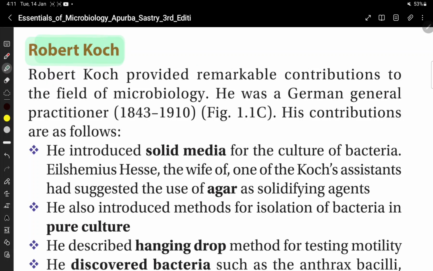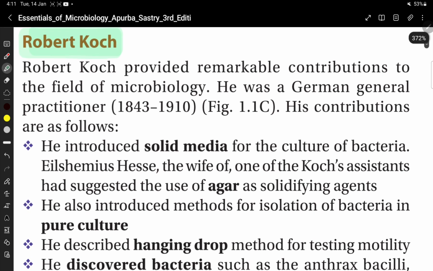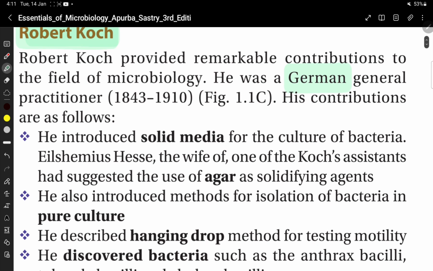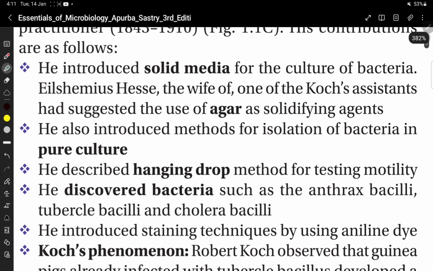Robert Koch. He provided remarkable contributions to the field of microbiology. He was a German general practitioner, 1843 to 1910. His contributions are as follows. Robert Koch introduced solid media for the culture of bacteria.